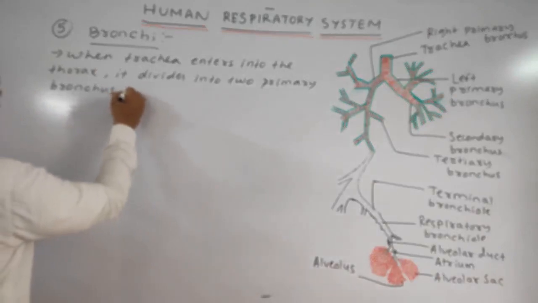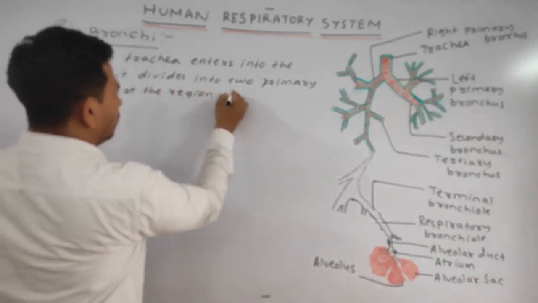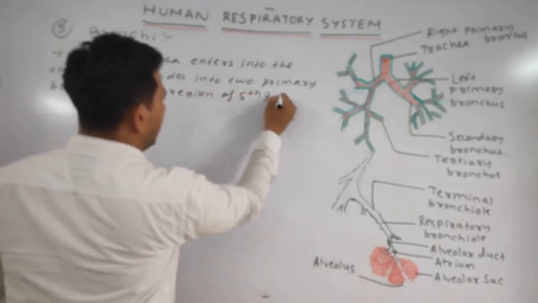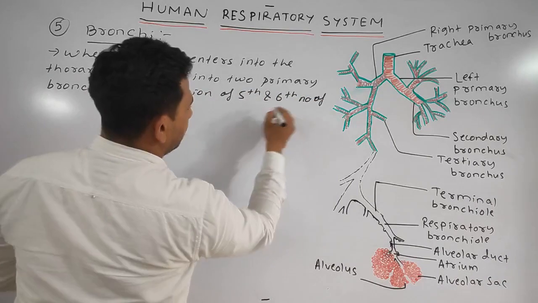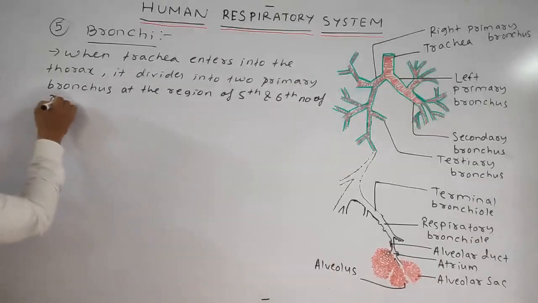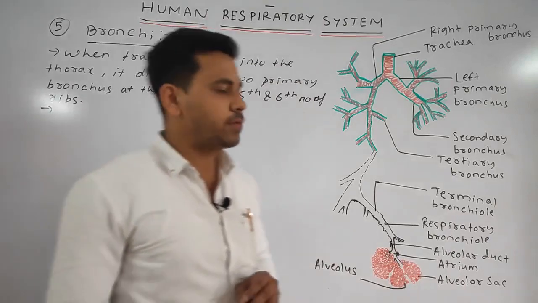Bronchus are at the region of the 5th and 6th number of ribs. Okay, 5th and 6th number of ribs.